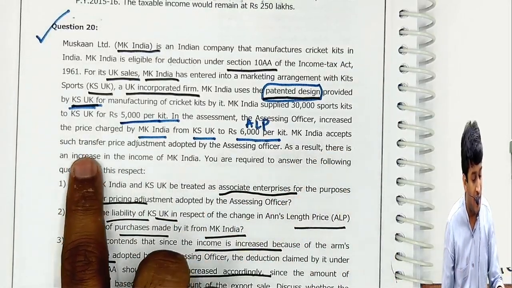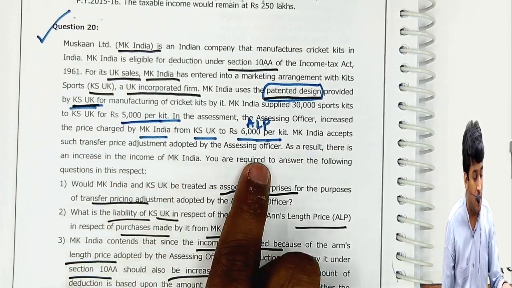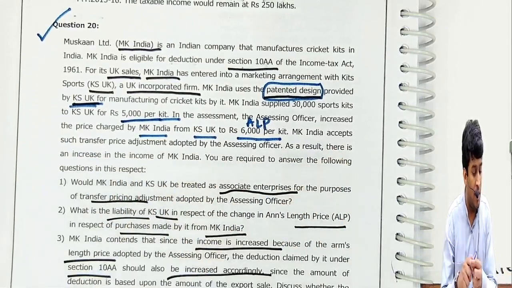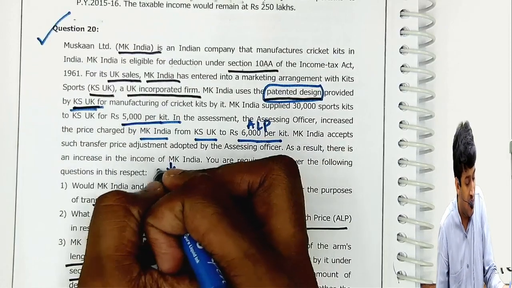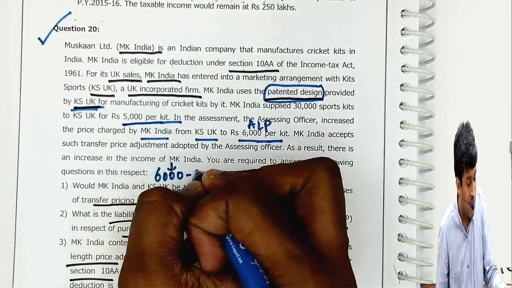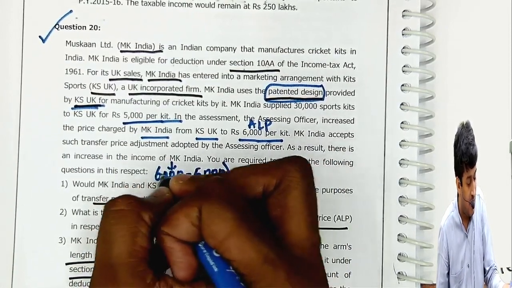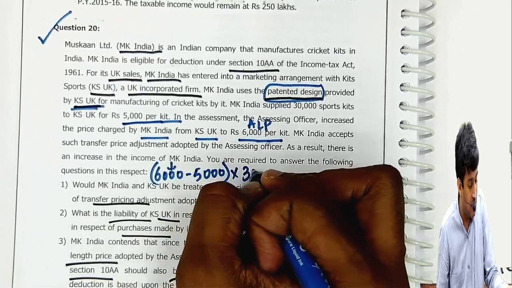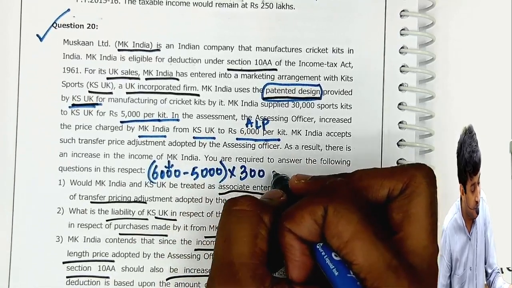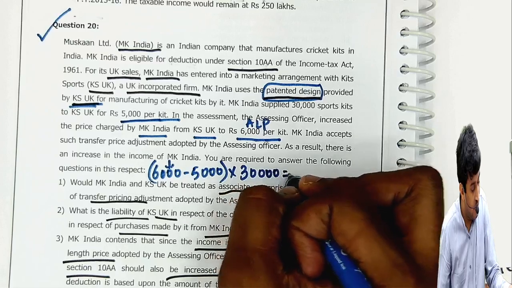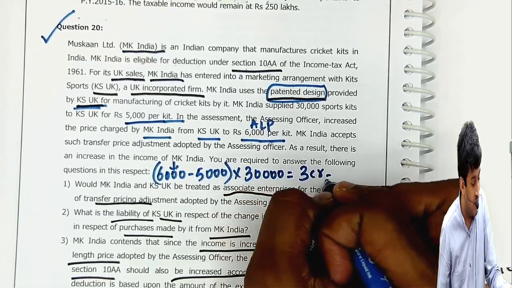MK India accepts such transfer price adjustment adopted by the AO. As a result, there is an increase in income of MK Limited. How much is the increase? 6,000 minus 5,000 into 30,000 units, which is 3 crores. This is called excess money.